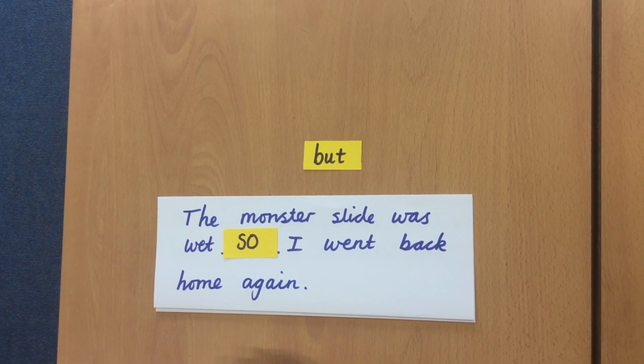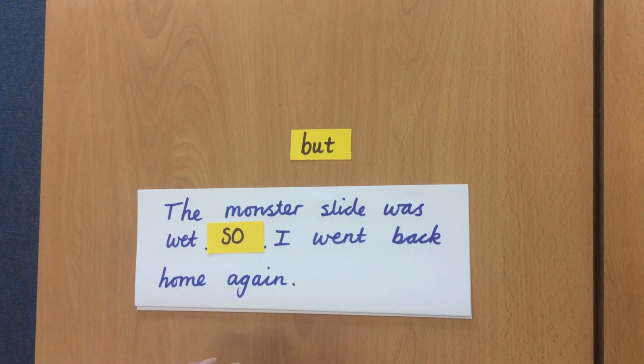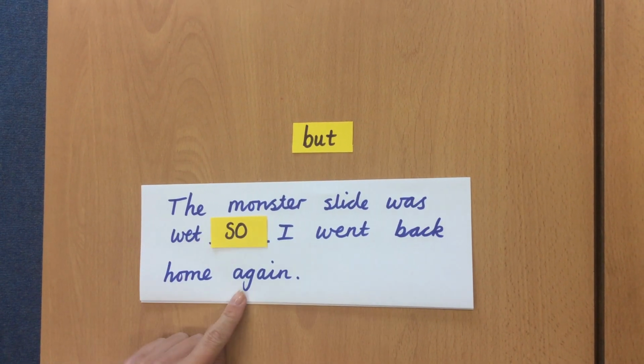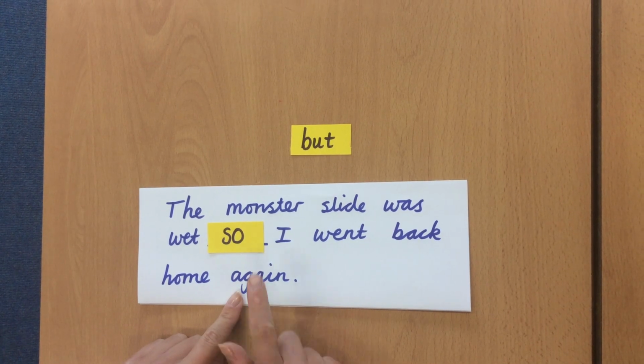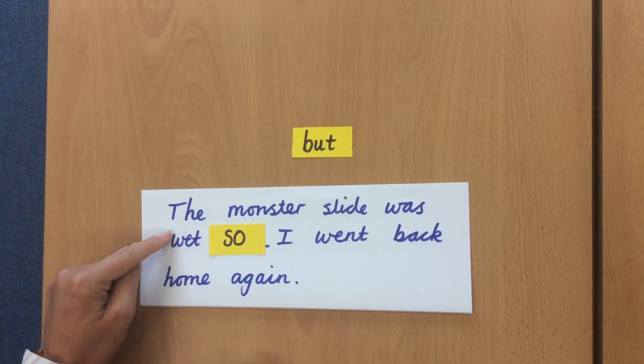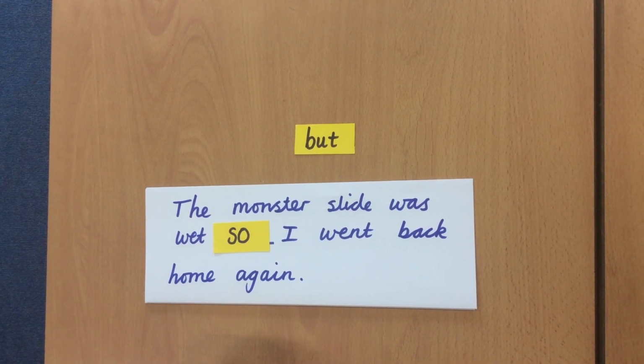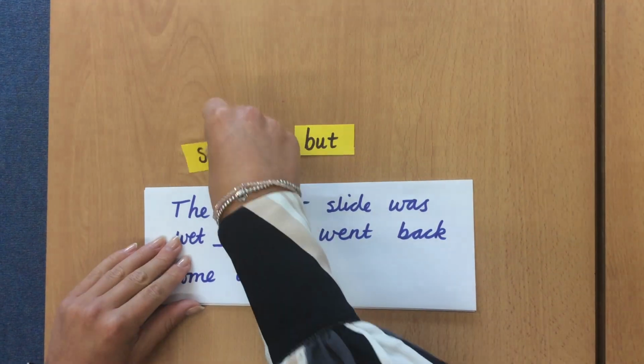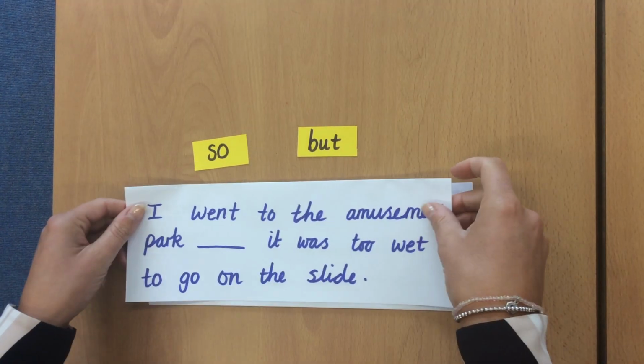Which do you think makes most sense? Well, if we think about our cause and effect, if something's wet, you can't go on it, so you have to go back home again. So the answer here is so. You can't use the monster slide, so you have to go back home again. A cause and then the effect of that. Let's have a look at the next one.